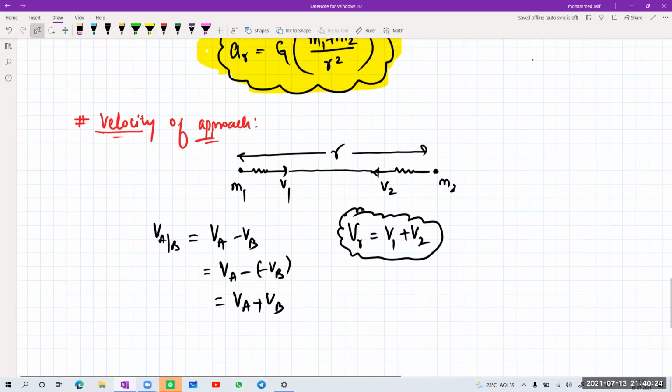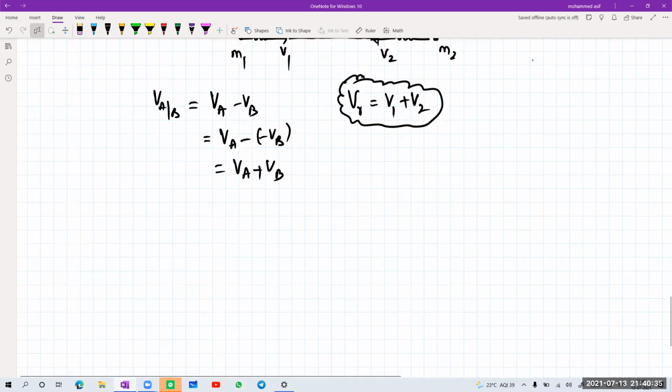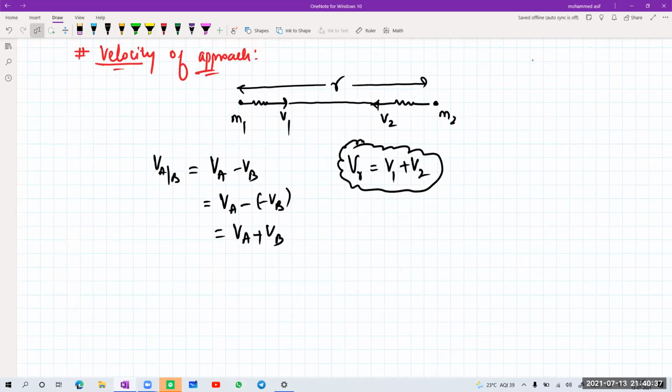Now, when these two particles are moving towards each other, there is a relative velocity and also one more force existing between them. What is that? Gravitational force. And when they are at a very large distance, what will their final velocity be?